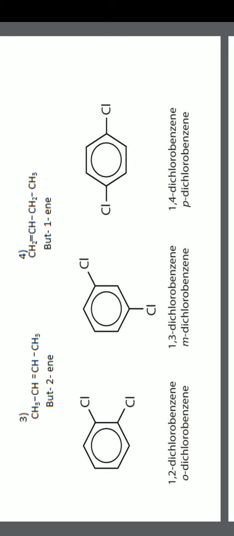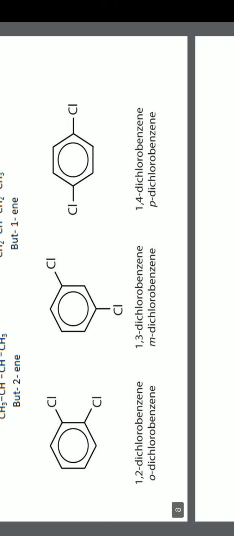Here the third and fourth molecules have the same number of carbons and hydrogens, the same molecular formula, whereas the double bond position is different. It is in the second position and in the first position. So due to the difference in the double bond position, they are called positional isomers. 2-butene, 1-butene. Like that we can write any number of examples. A simple example is also given here.